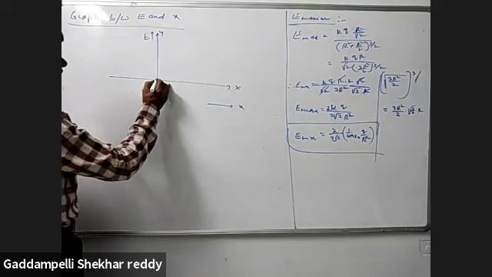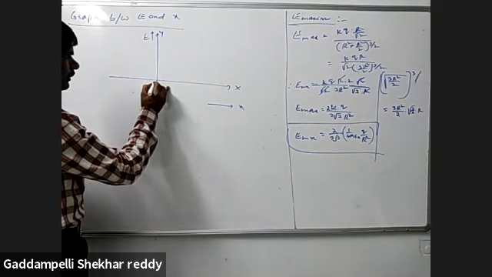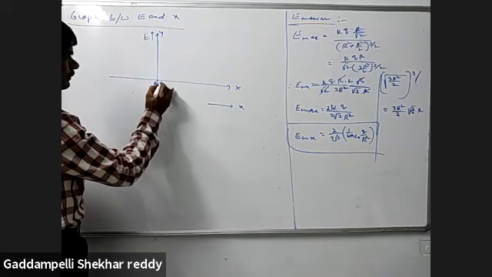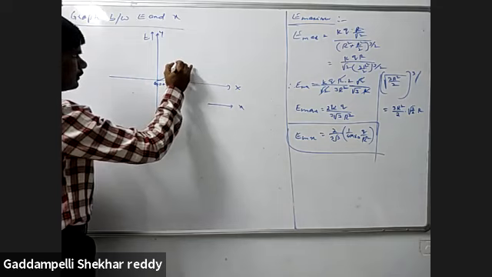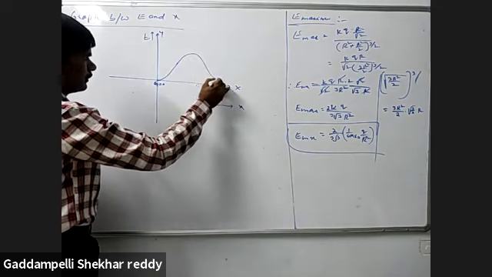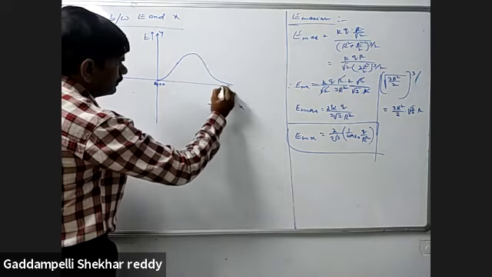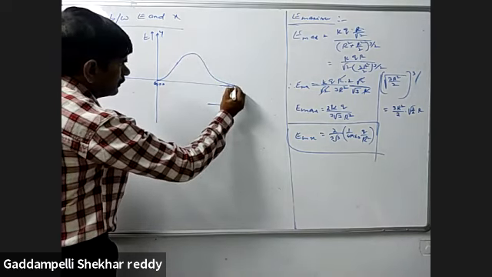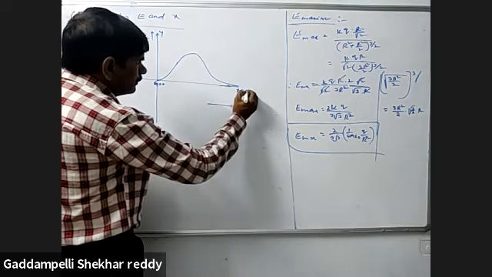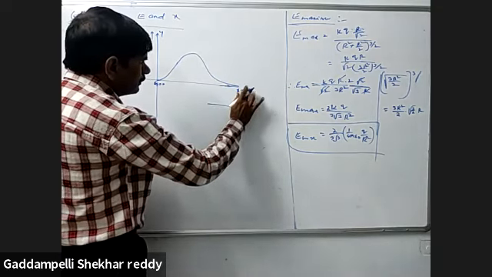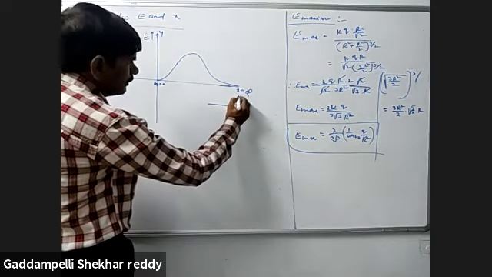So we know that exactly at the center of the circular ring, E is 0. At x is equal to infinity, E becomes 0.